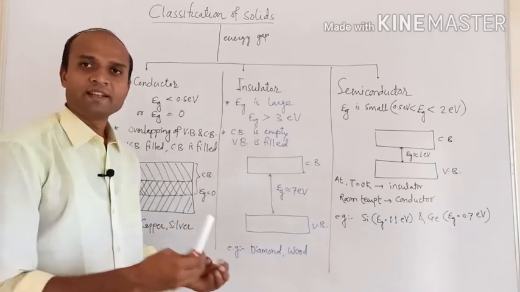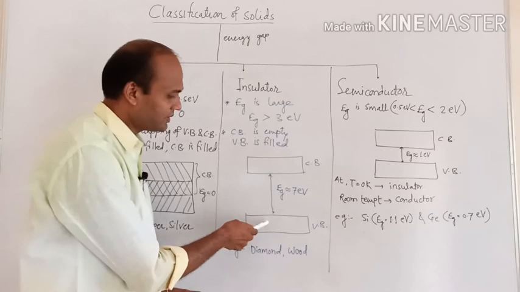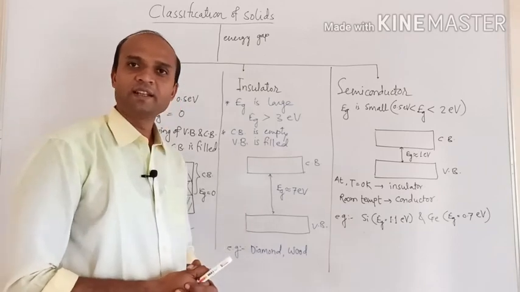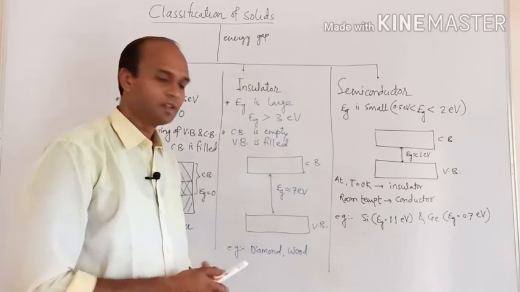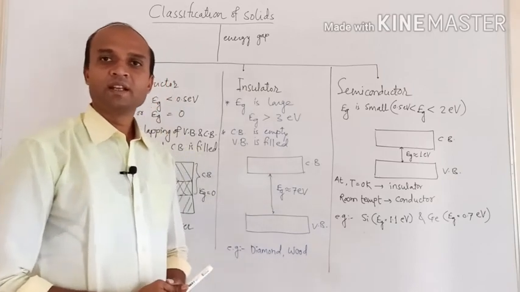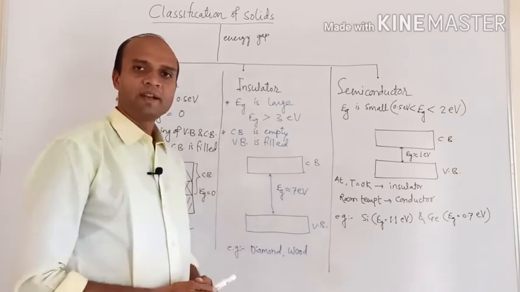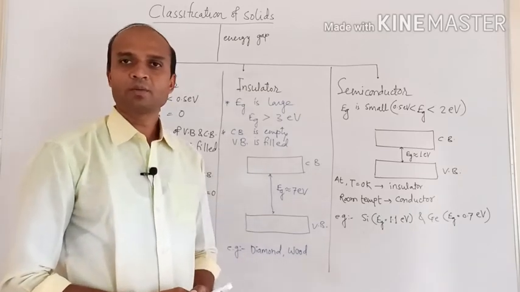Now if you supply external energy, these electrons will get thermal energy, but that energy is not sufficient to cross the energy gap because the energy gap is very large. Electrons cannot reach the conduction band, and hence conduction is not possible.